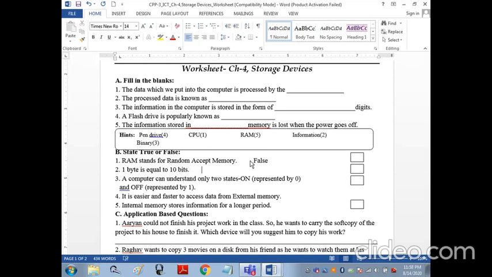The next is 1 byte is equal to 10 bits. No, this is also false. 1 byte is equal to 8 bits.